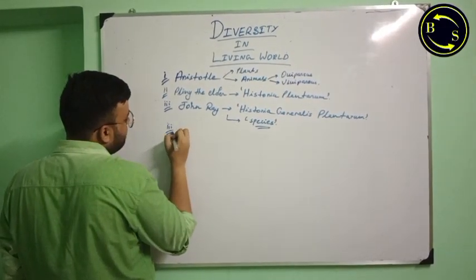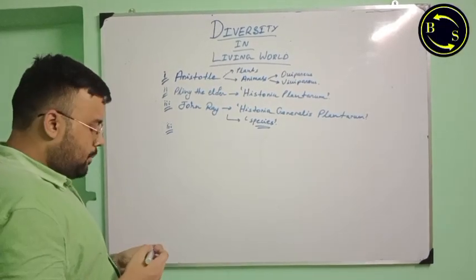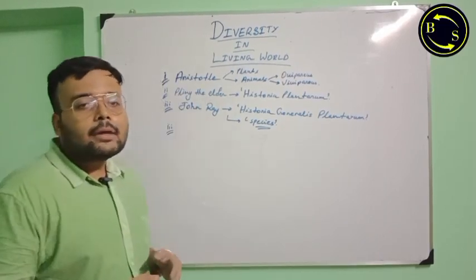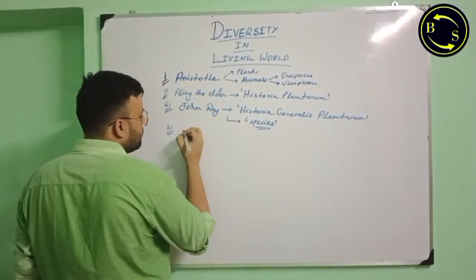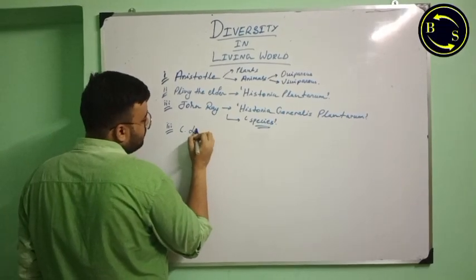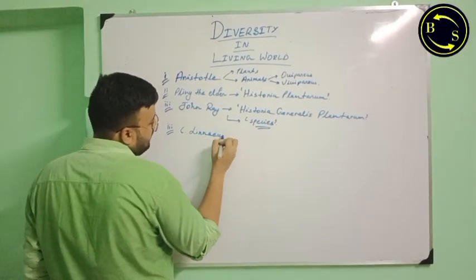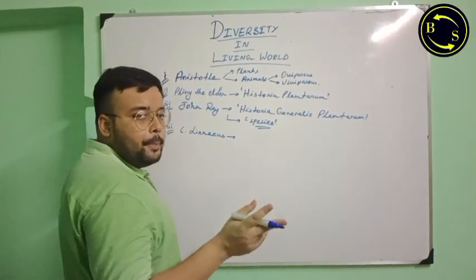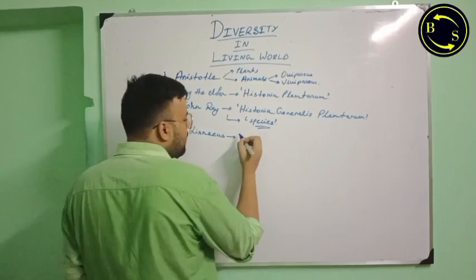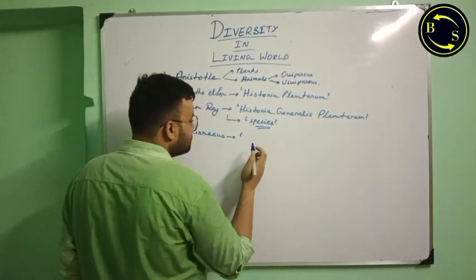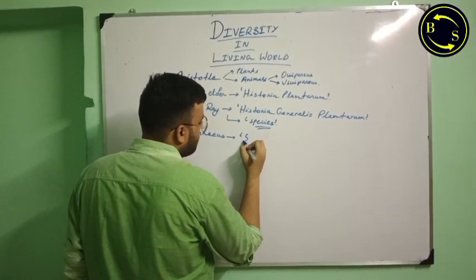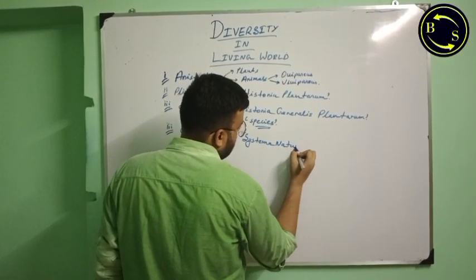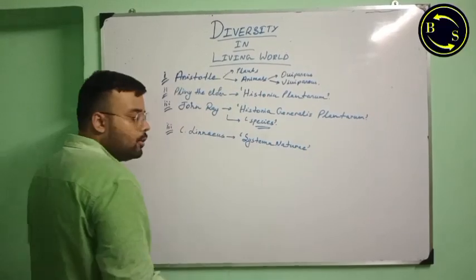Then came another person, probably the most important person in this chapter, Carolus Linnaeus. He wrote three books, two about plants and one about animals. He wrote Systema Naturae about animals.